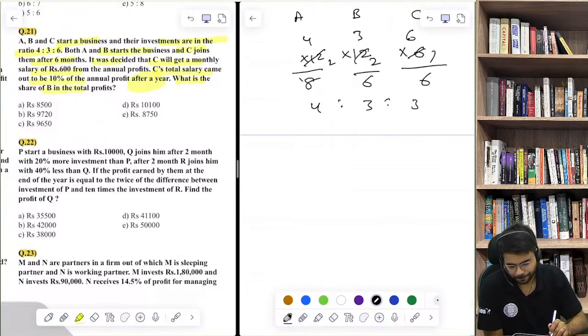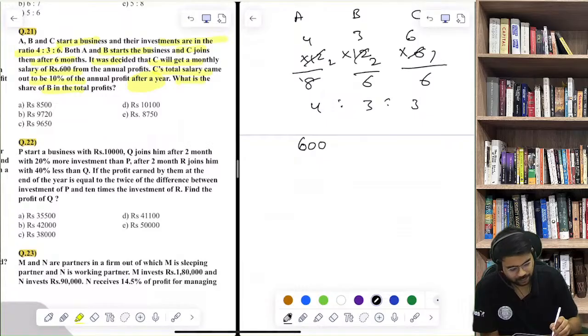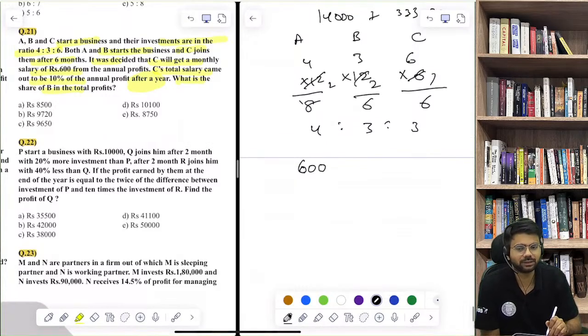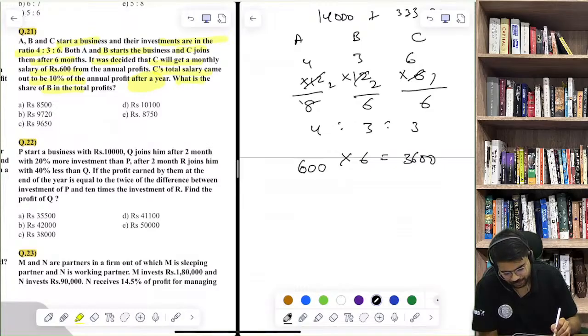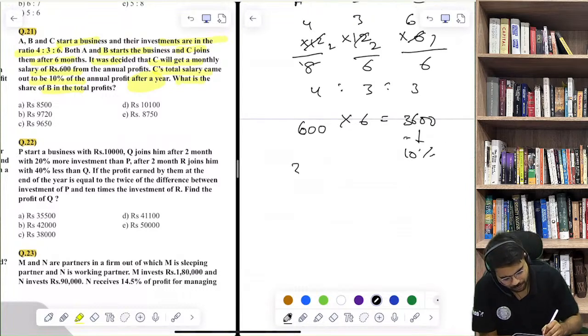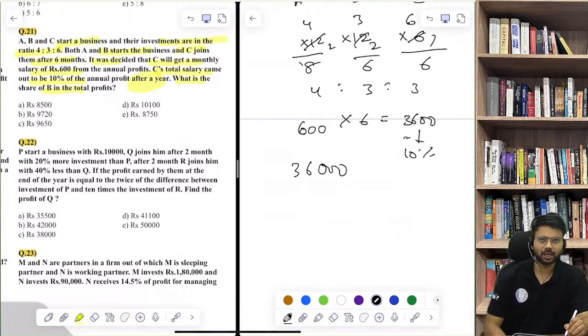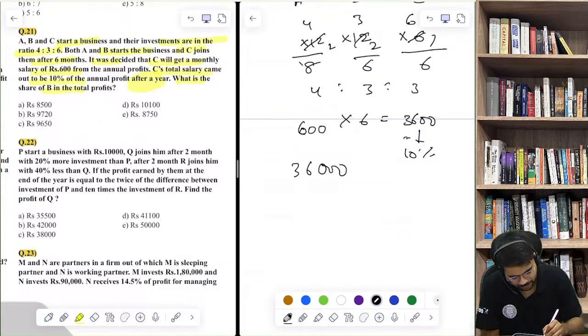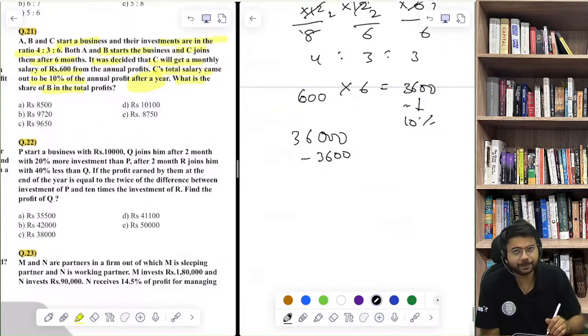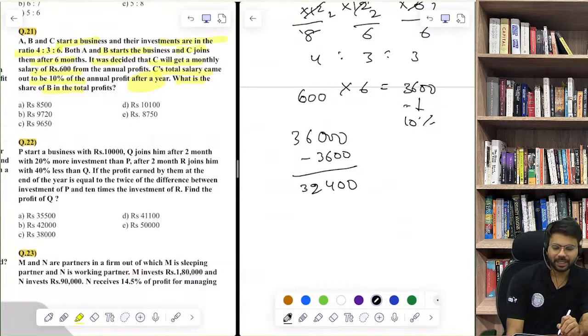ये 4:3:3 इनका प्रॉफिट शेयरिंग रेशियो है। Now as per the question, C is also getting a monthly salary 600 and he was there for 6 months, so his salary is 3,600. This is 10% of the annual profit, so annual profit must have been 36,000. Try to understand. And 3,600 is paid as salary, so what we are left with is 32,400. This is the remaining profit.